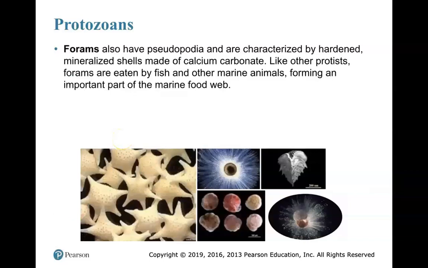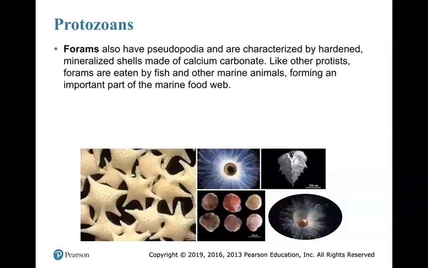Forams is the next type of protozoan I want to discuss. These guys also have pseudopodia. They are as well characterized by their hardened mineralized shells. They are formed of calcium carbonate. These protists are mainly going to be found in marine ecosystems, and like other protists, they're actually great eating for fish and other marine animals. It helps along that food chain, forming an important part of that food web in marine ecosystems.